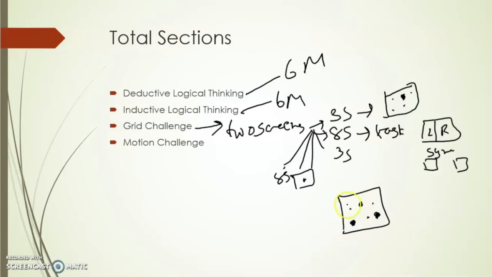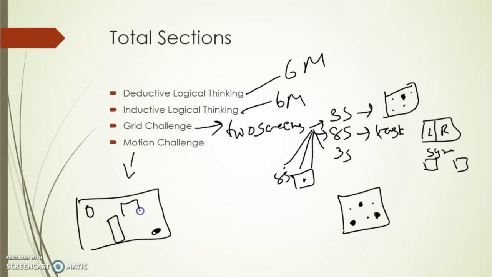Okay, this is called the grid challenge, where you face a memory test for 3 seconds and then a task for 8 seconds. And the motion challenge is very simple, people. It's like a traditional game where you will have a hole and a ball, and you will have some obstacles in between. You need to move those obstacles and make sure that the ball reaches the black hole.